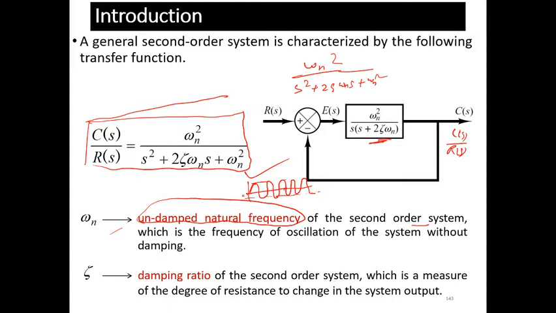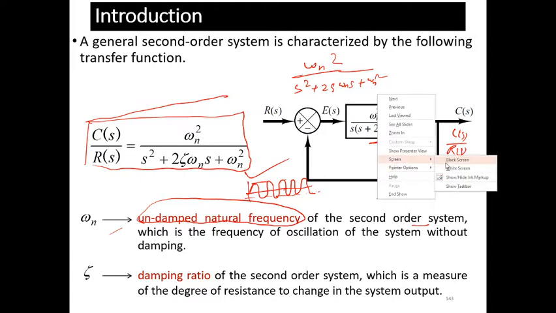One question was already asked in the GATE exam. The transfer function of the system is 1 upon s plus 1, and sin t is the input. What will be the output of the system?